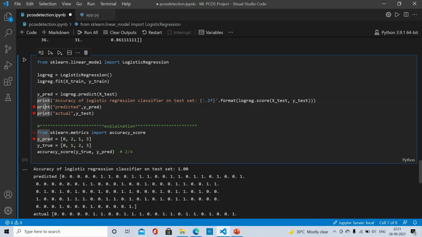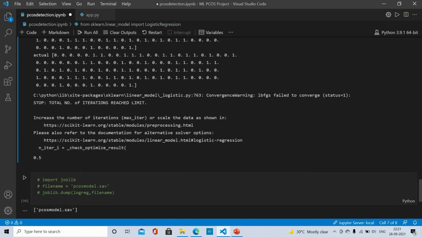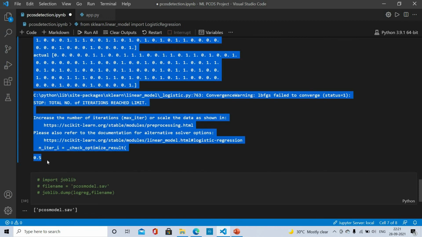Now this is just for the explanation part. I have just taken some random arrays in y_predict and y_true. As you can see, 0 and 3 are common in both the arrays. So the score will calculate the value as 2 out of 4, in which 2 values are common out of the 4 values. So the output should come as 0.5. Here you can see that it has come as 0.5.